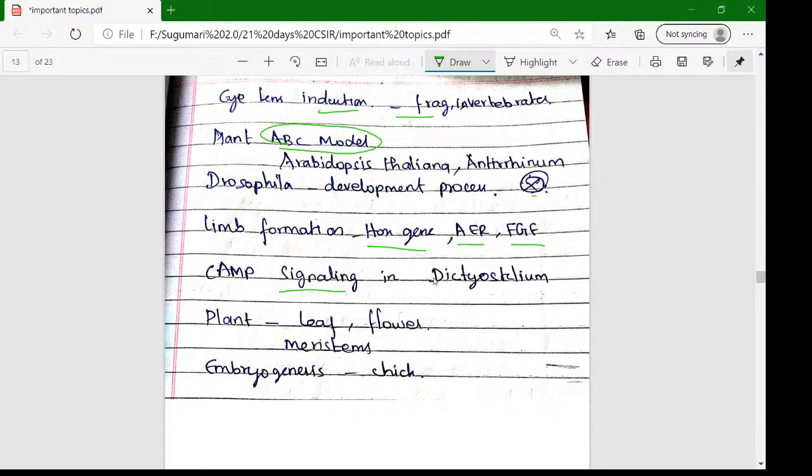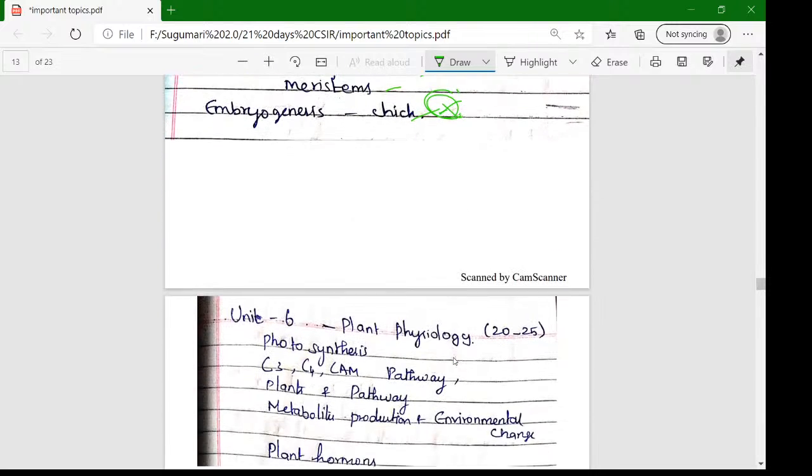That study is very important: how the leaf develops, how the flower develops, and how the meristem is developed. These are all very important. And embryogenesis of chick is a very important topic in this unit 5.